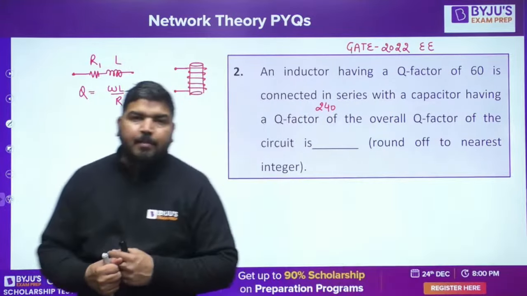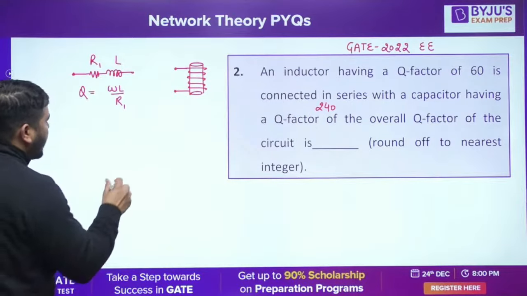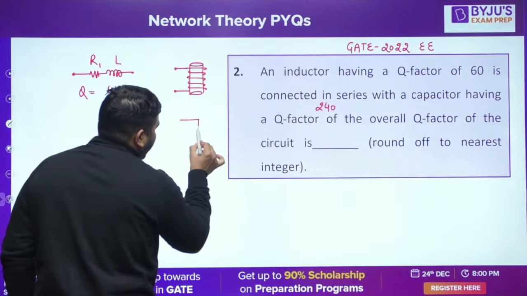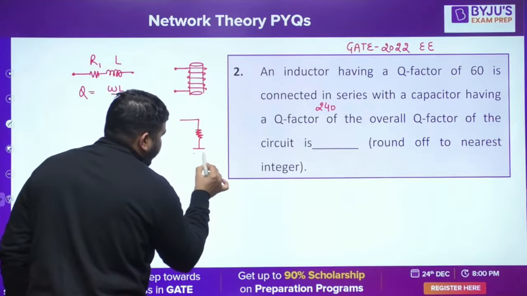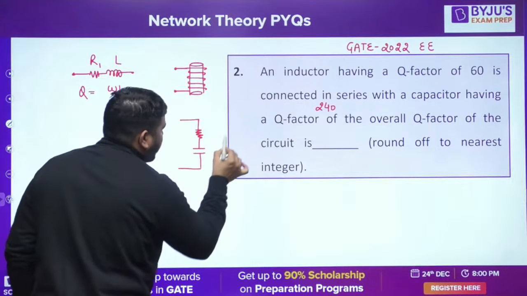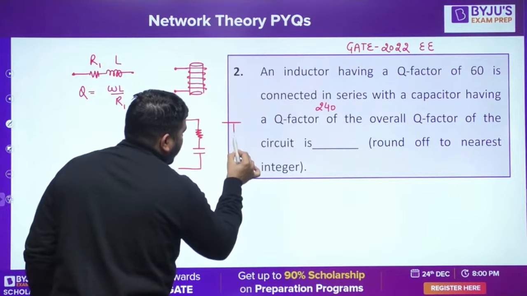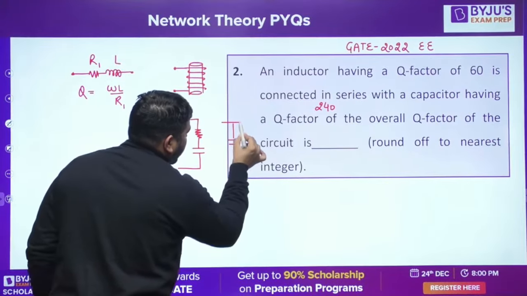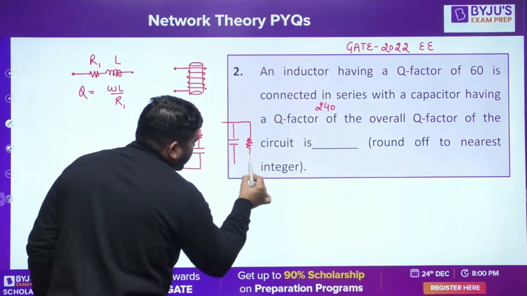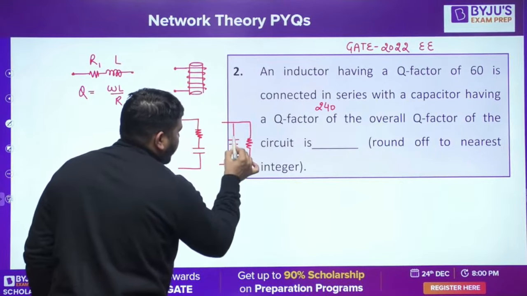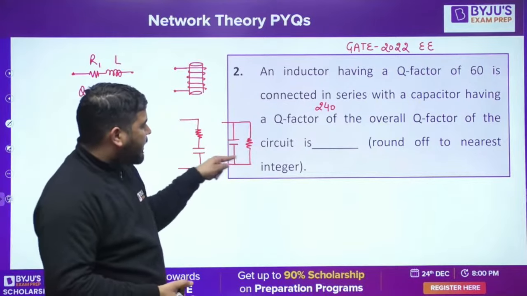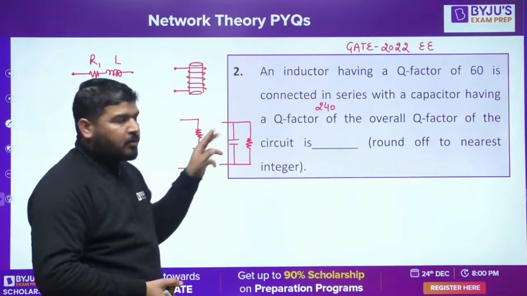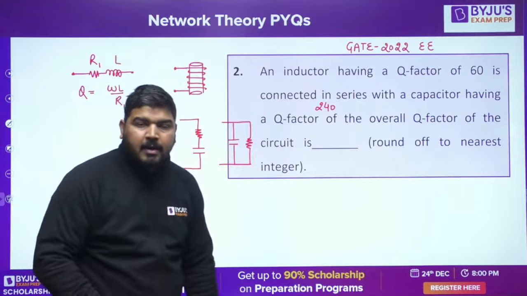Now I have the capacitor. The practical capacitor can be represented in two ways. One is this way, and one is this way. A practical capacitor has some resistance also; we call it leakage resistance. You can represent a practical capacitor like this, or you can represent it like this.